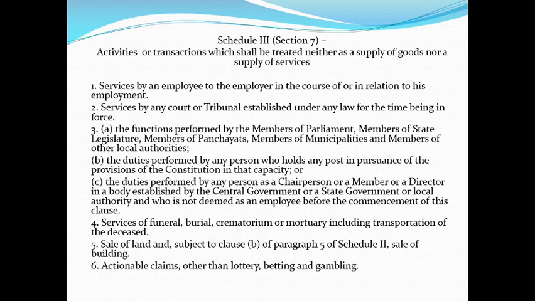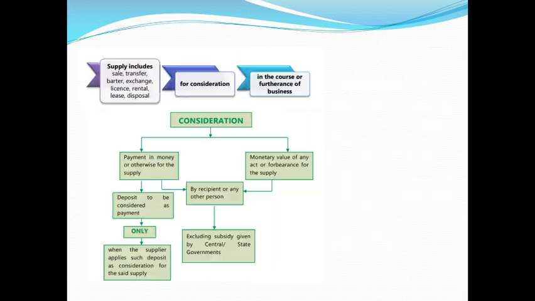If a person is appointed there and services are rendered by him, then GST will not be attracted. The services of funeral, burial, crematorium or mortuary, including transportation of the deceased. The final rites given to a deceased person are completely excluded. Even under the earlier laws, sales tax and service tax, they were specifically excluded. The sale of land, subject to clause B of paragraph 5 of Schedule 2, that is sale of building. Actionable claims other than lottery, betting and gambling are specifically excluded, with certain conditions.